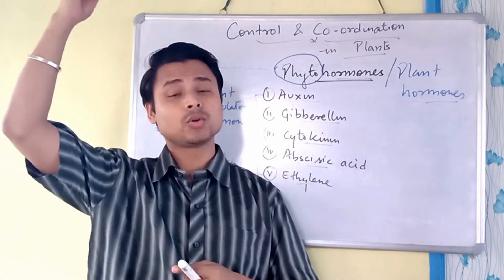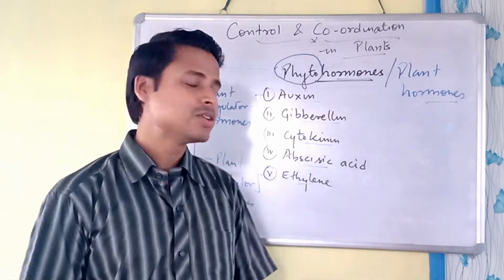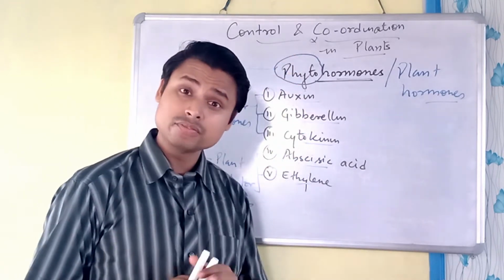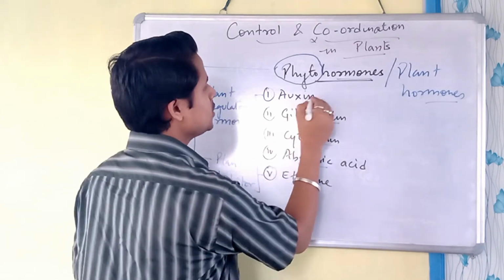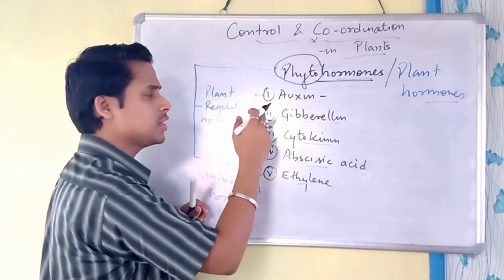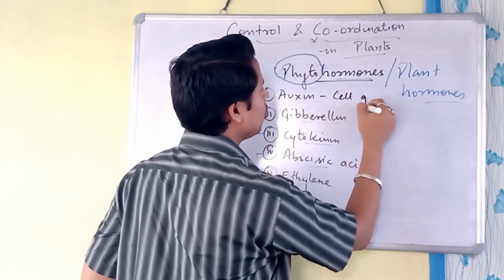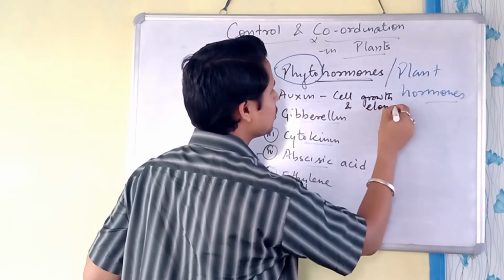If there were excess growth, maybe the plants or trees would touch the sky. So there are inhibitor hormones also. Let's see the functions of these hormones. This auxin works for cell growth and elongation.